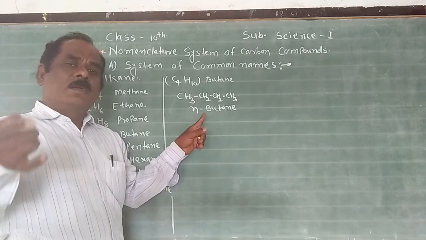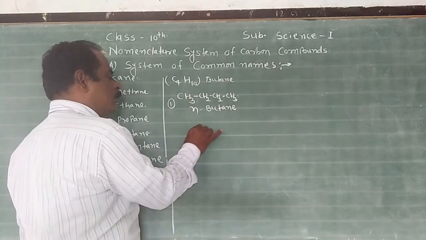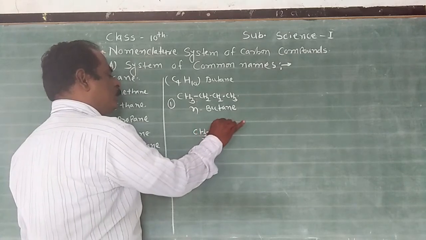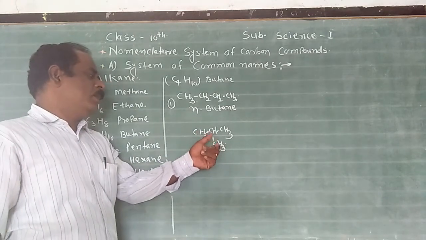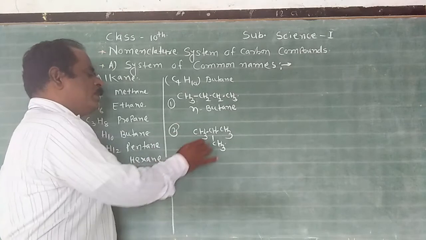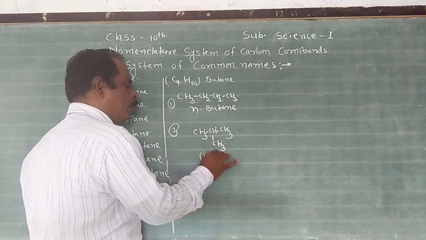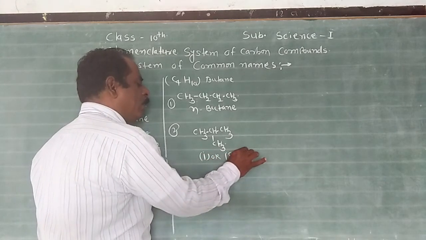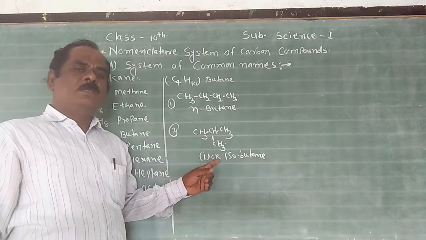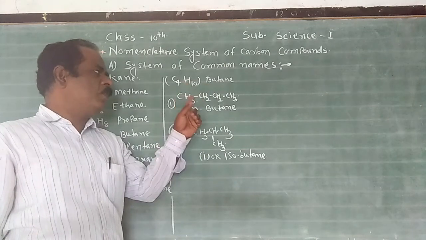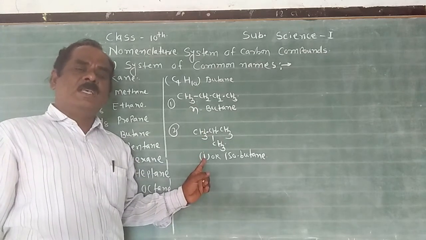And if the compound is branch chain, then what happens? It forms a second isomer, CH3, CH, CH3, CH3. Here the second carbon atom is linked with 3 carbon atoms, so it forms a branch. Such branch compounds are denoted by i or iso, isobutane. N-butane and isobutane are the isomers of butane, because the molecular formula is the same but the structural formula is different. Such isomers are called structural isomers.